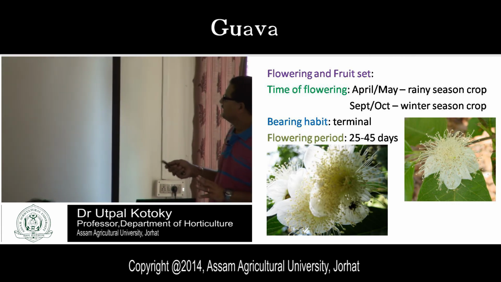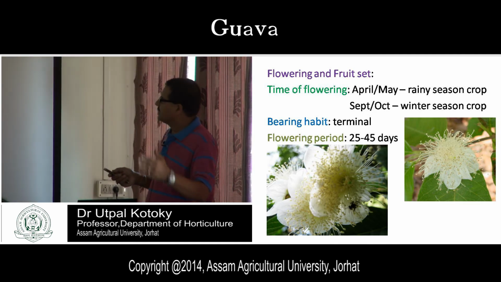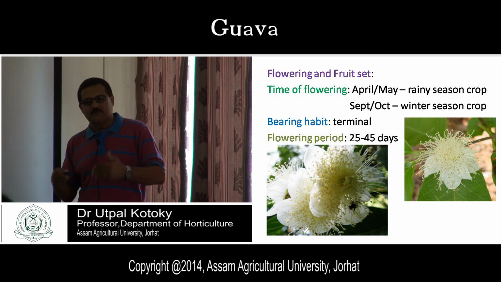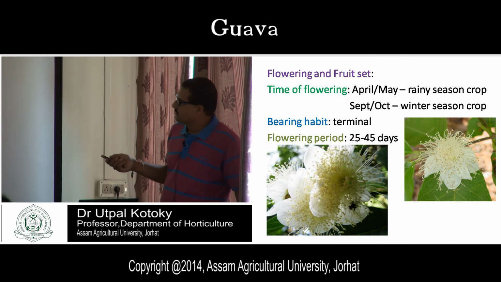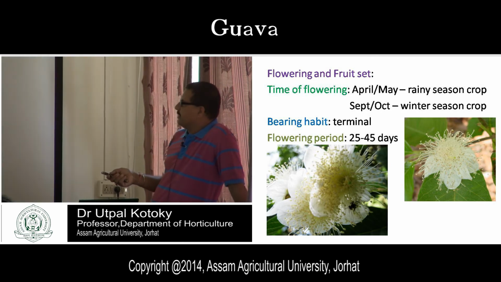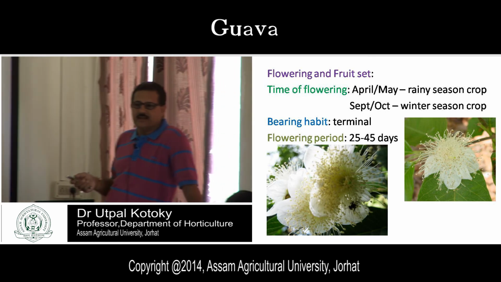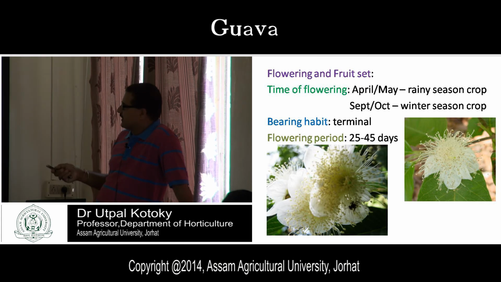So these are the 2 crops. One is your rainy season crop, flowering in the month of April-May, and flowering in the month of September-October. Whatever fruits you get in the winter season, this is known as your winter season crop. Bearing habit means where the fruits will be borne. This is a terminal bearing habit, isn't it? Terminal bearing habit means at the terminal portions of the plant, on the branches, you will get the fruits.